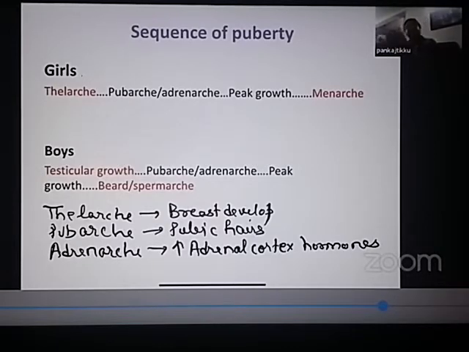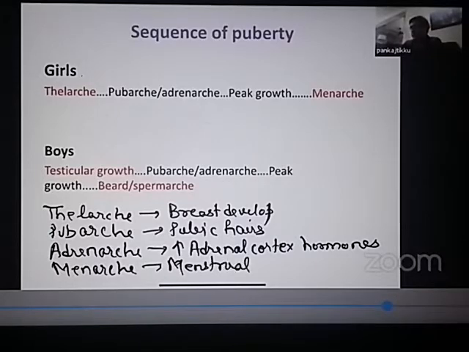So this increase in the adrenal cortical hormones, which leads to the development of pubic hairs and axillary hairs, is what is known as adrenarchy. So adrenarchy is increase in the adrenal cortex hormones, leading to the development of axillary hairs and the pubic hairs. And what is pubarchy? It is specifically the growth of the pubic hairs. What is thelarchy? It is breast development. And what is menarche? Menarche is the onset of the menstrual cycles in females. So what is menarche? Menarche is the onset of the menstrual cycles.